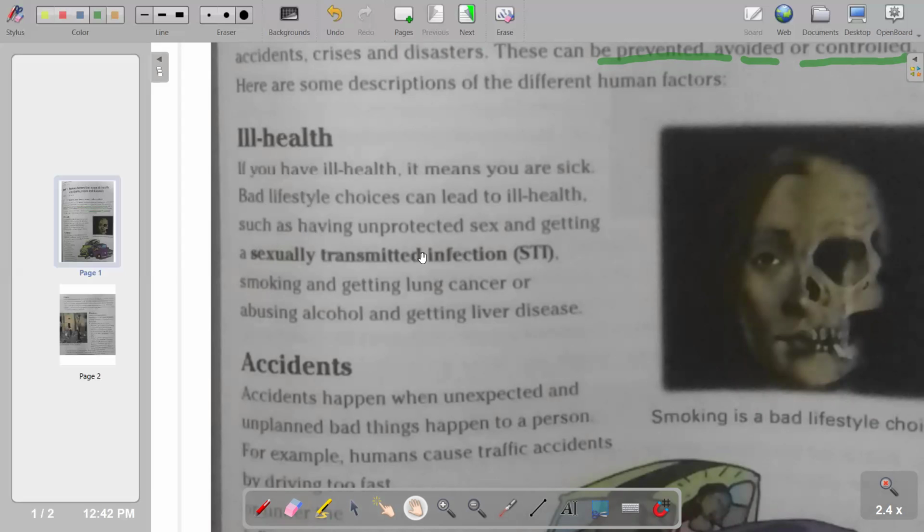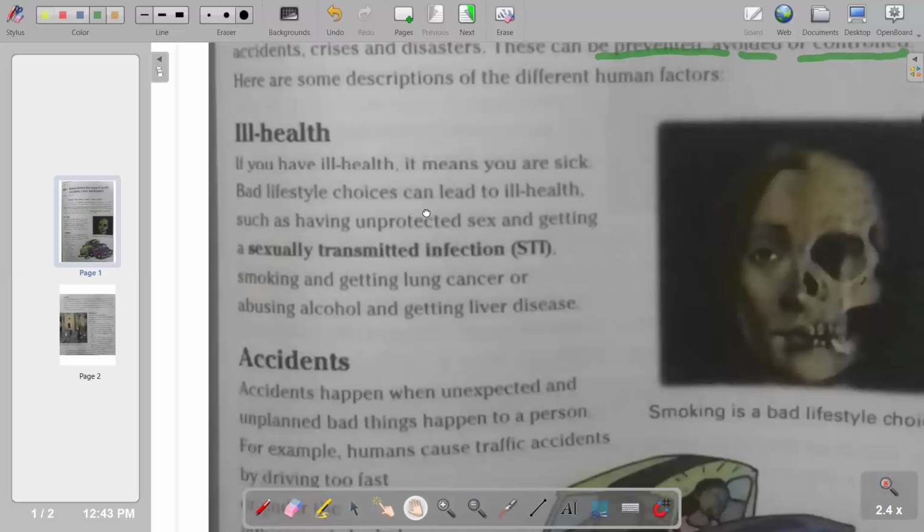So what are the human factors that cause ill health? We have examples that were given here, of having unprotected sex, which can lead to ill health and getting a sexually transmitted infection, that is an STI. And also we have the issue of smoking, which can be avoided, so it is part of human factors. Also, when you smoke, that's when it's going to lead to lung cancer. So it's something that you could have avoided. Even abusing alcohol is something that you could have avoided. So it's a human factor. So those are the human factors that lead to ill health.